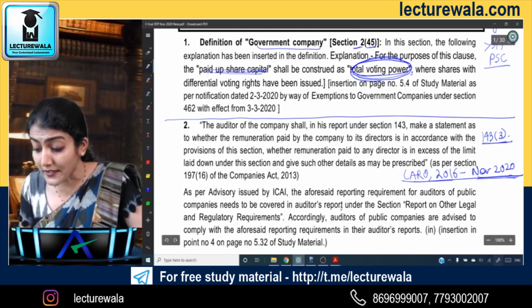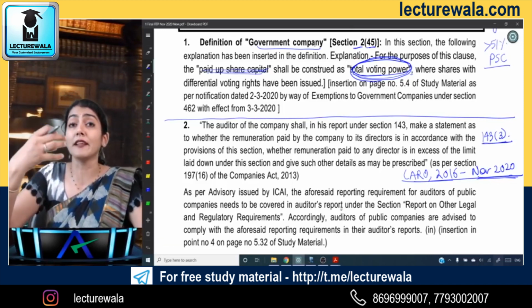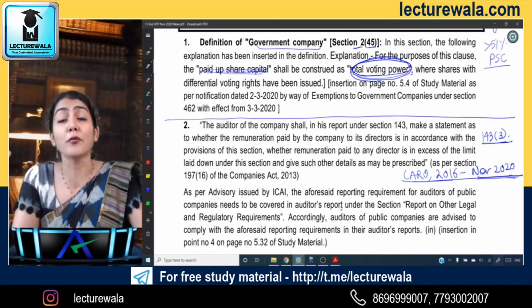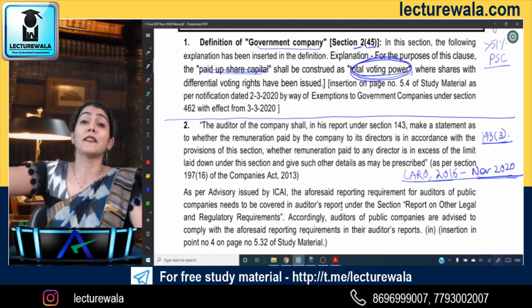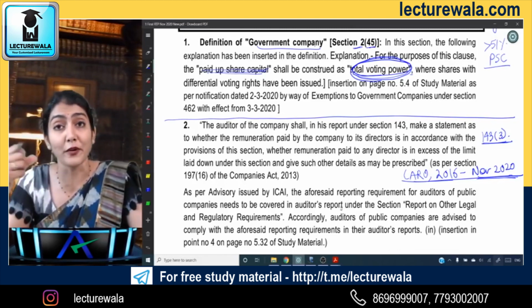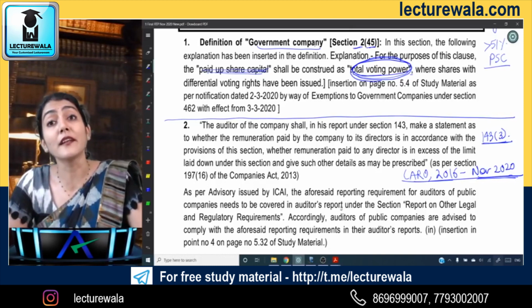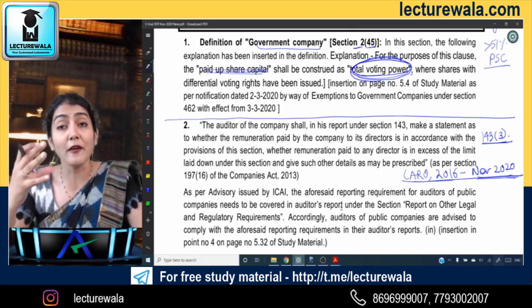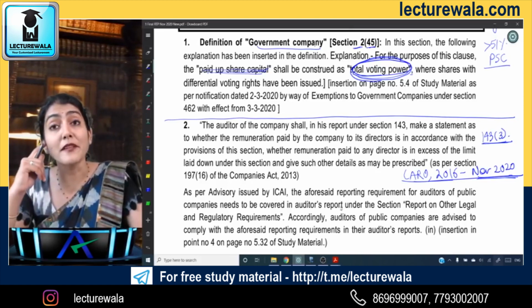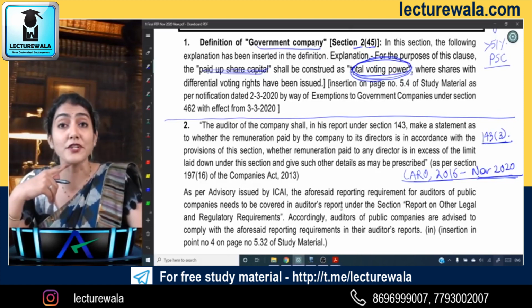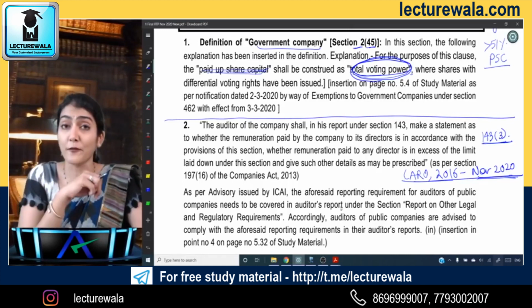And then 143(3), with the 10 points of reporting: whether we've obtained the information and explanations, proper books of account, whether the branches audited by the branch auditor, his report has been forwarded to the company auditor, whether the balance sheet and profit and loss account are in agreement with the books of account, whether financial statements comply with the AS, any observations or comments which have an adverse effect on the functioning of the company, whether any directors are disqualified under 164(2).